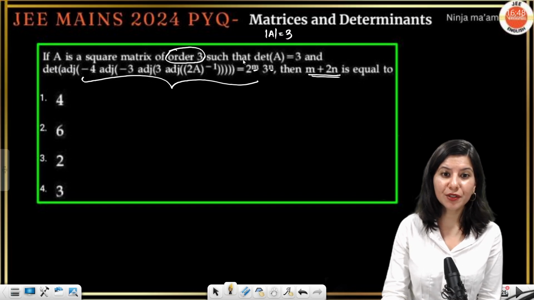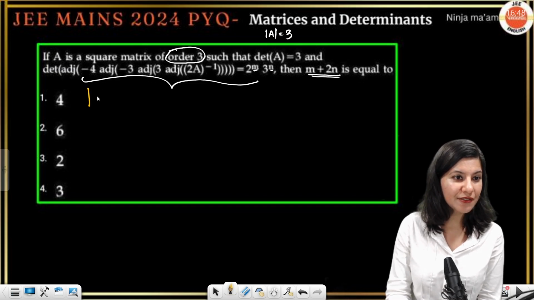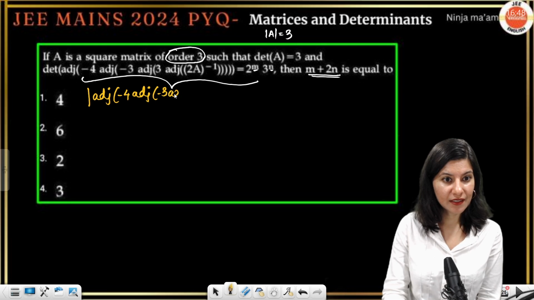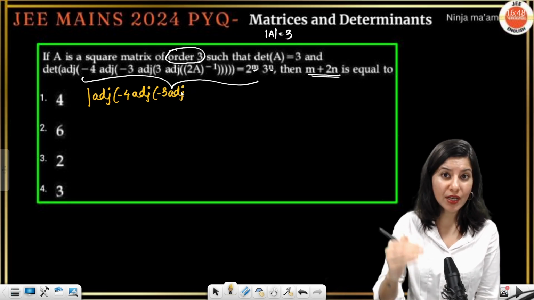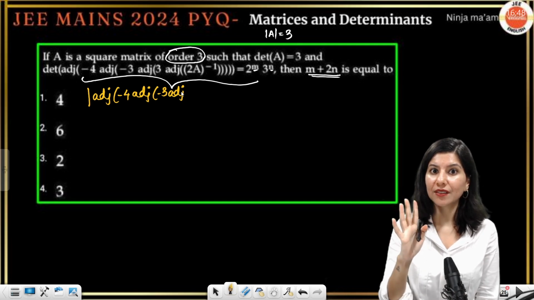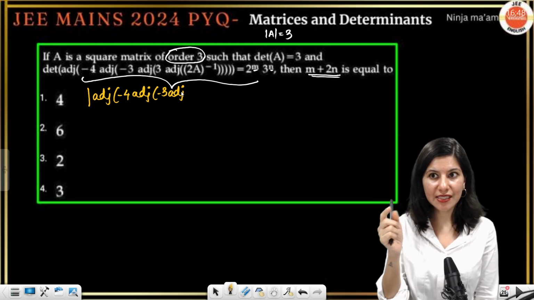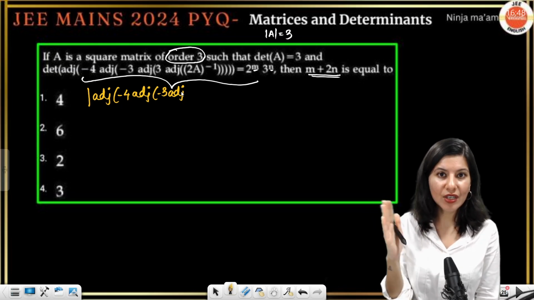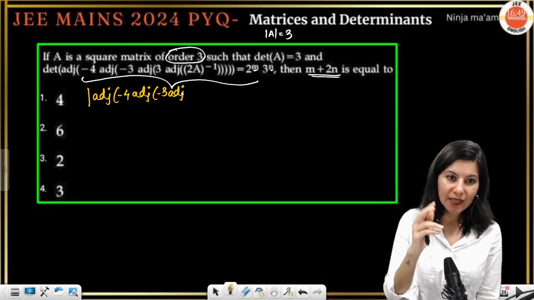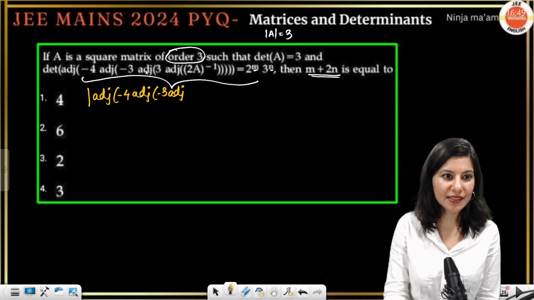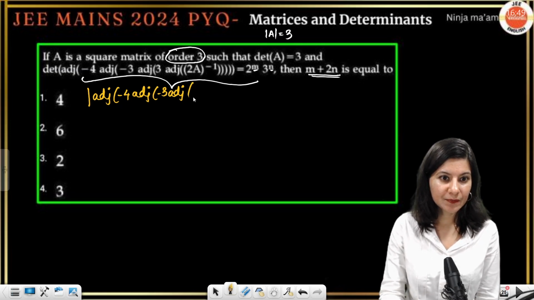A is a square matrix of order 3 such that... So now determinant of adjoint of -4 adjoint of -3 adjoint of 3 adjoint of 2A inverse, and this bracket is having the -1. Oh my god, so there is actually a loop happening over here. There is only one determinant. Unlike the previous question, where multiple matrices were multiplied together inside the determinant, here this is a single matrix.